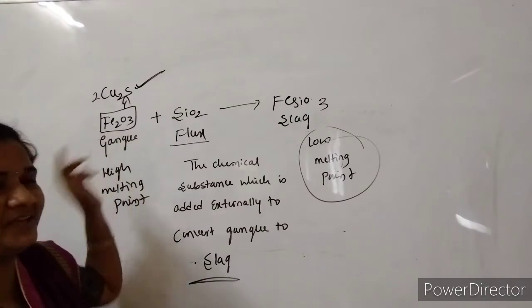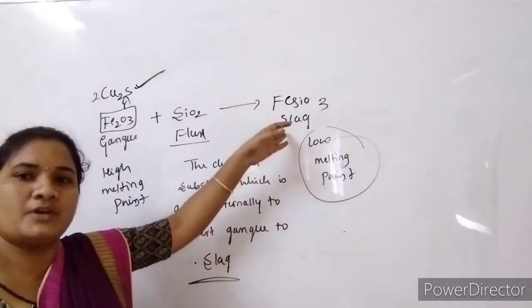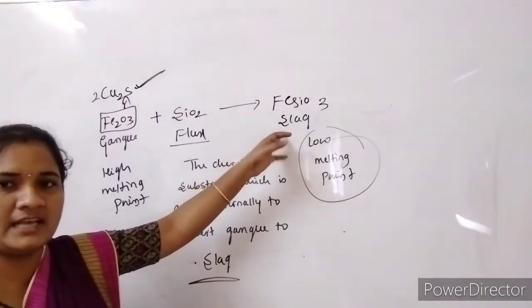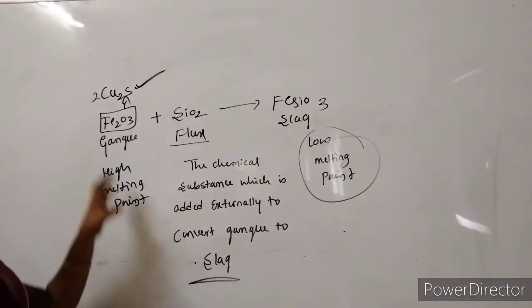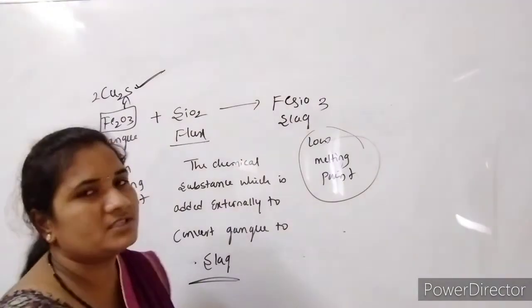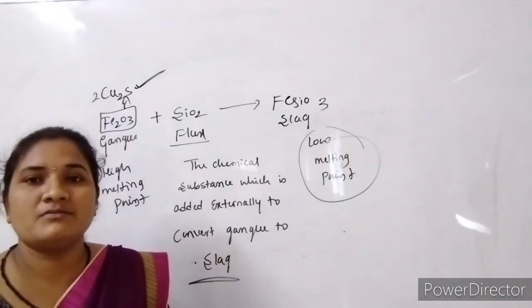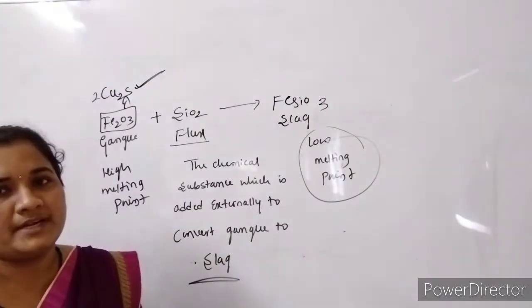The major impurity is Fe2O3, which is converted into iron silicate, that is the slag. In this way we remove it from the copper sulfide ore. So in roasting we treat the sulfide ores and convert them into their corresponding metal oxides.